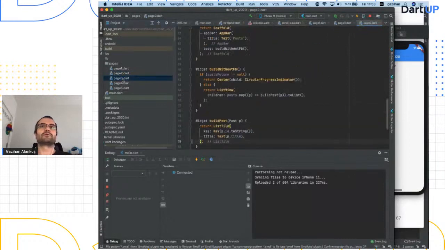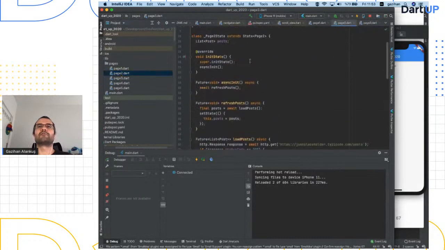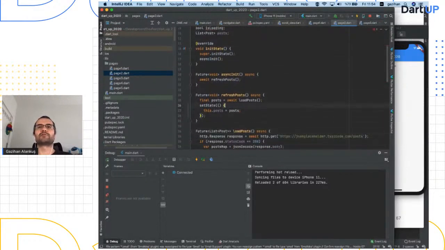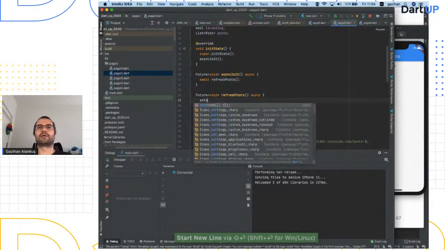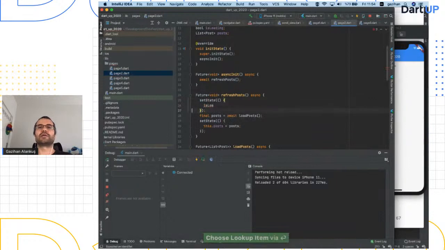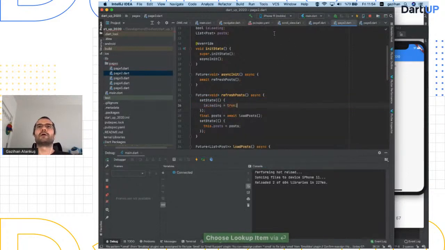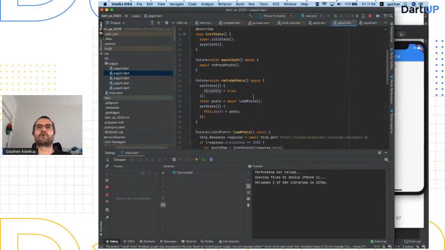Either way, you can also have an is loaded. Yeah, so you can have here a bool is loading. And then in your refresh posts, you can say set state is loading, or you can initially have is loading true also. Or yeah, I'll just say false. Null, I'll work with null.